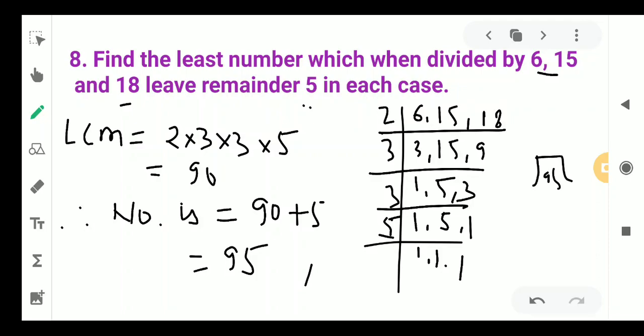Suppose 95, we are dividing by 6. 6 1 is 6, 35. 6 5 is 30, so 5 is left. So what we are watching is that dividing by 6, 5 is coming. This way we have to do this question, meaning the remainder will be added to the LCM.